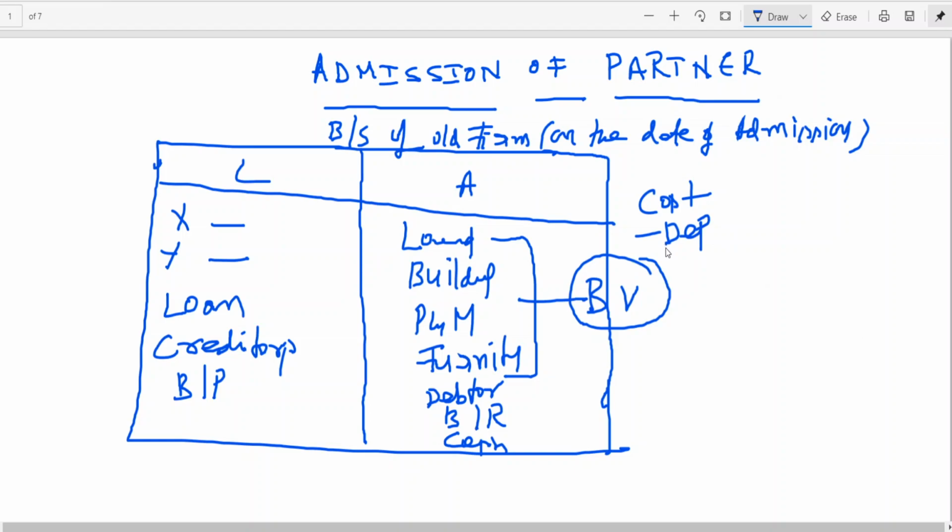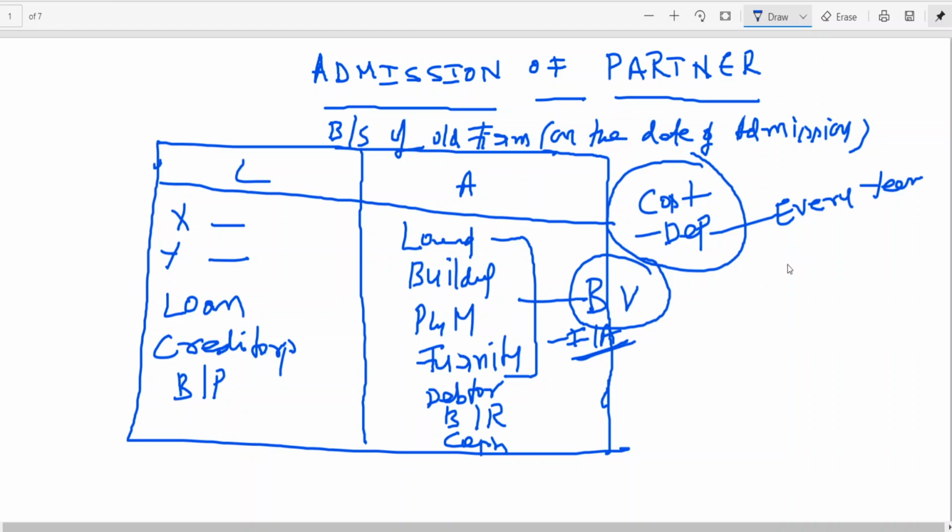This depreciation keeps on changing year after year. Cost minus depreciation every year. This depreciation you keep on charging every year. So every year what will happen? The book value keeps on diminishing. So land, building, plant and machinery, furniture, I am talking about fixed assets. These all are called fixed assets. So this is book value.